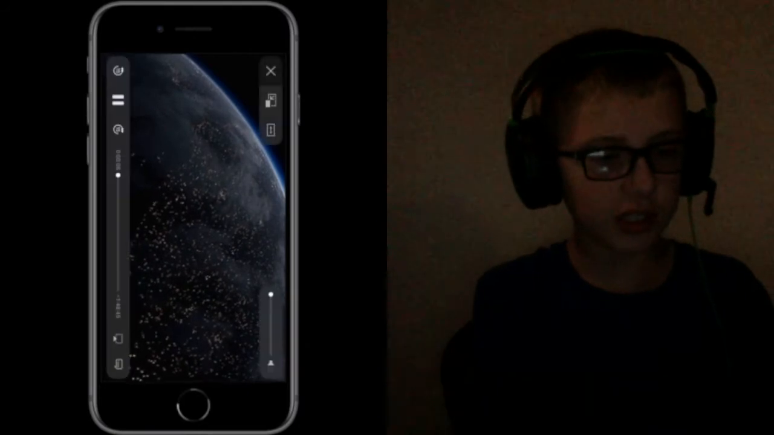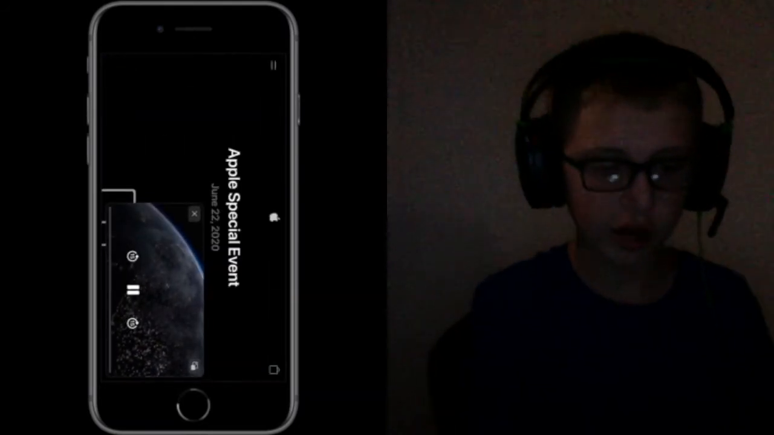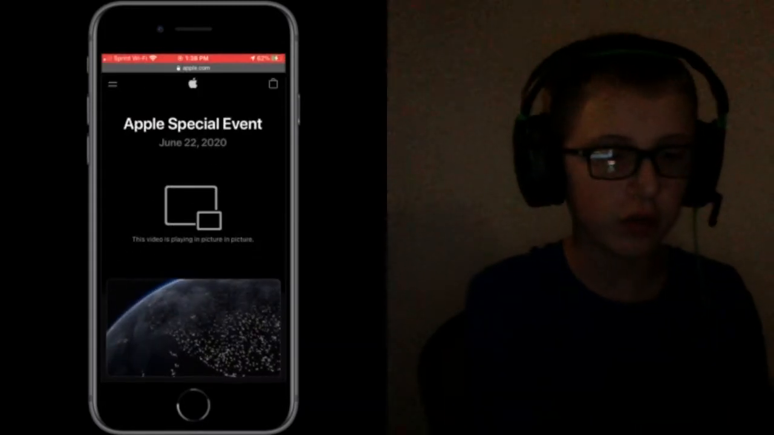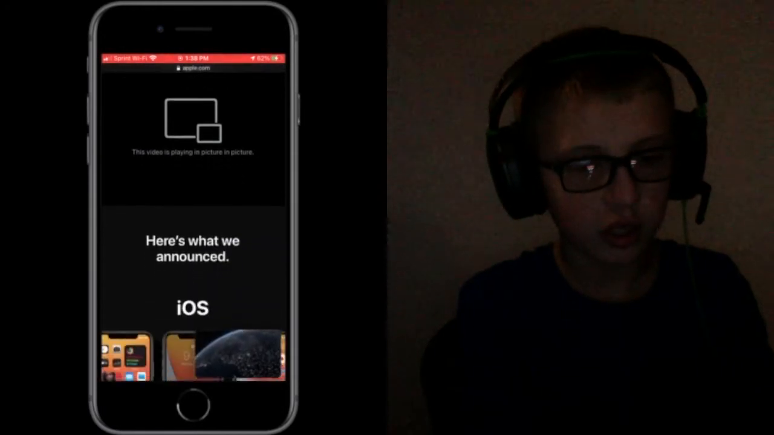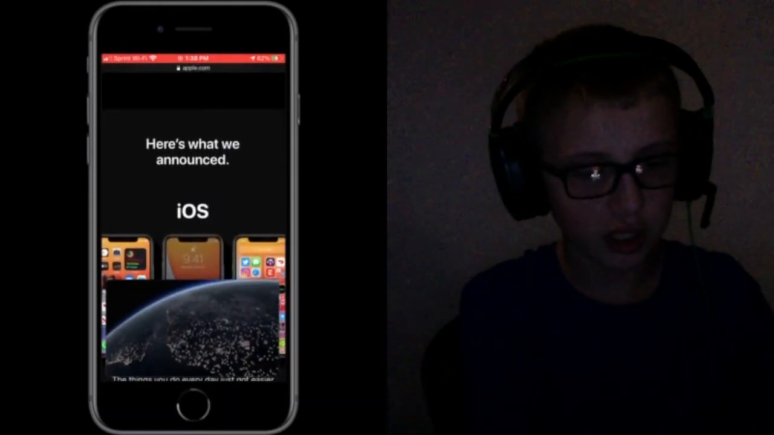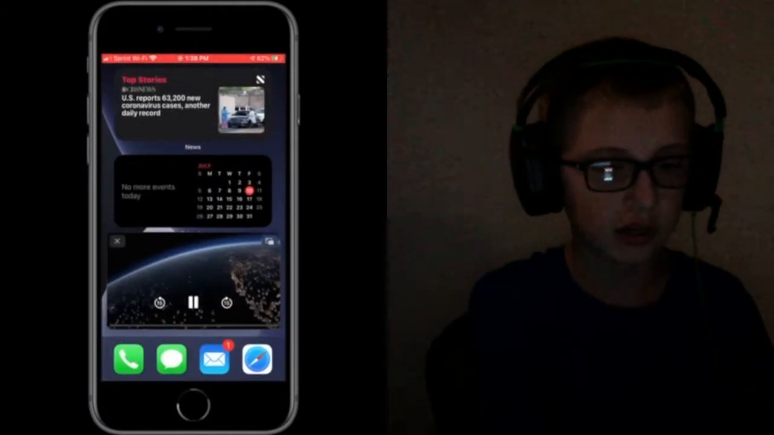So if you see this icon next to the X in the top left corner and you tap that, we are now in picture-in-picture mode. You can rotate the phone. If I pinch in, I can move it around, resize it, just like that. You can also kind of tilt it. That's a fun thing to do. I always like messing around with that.